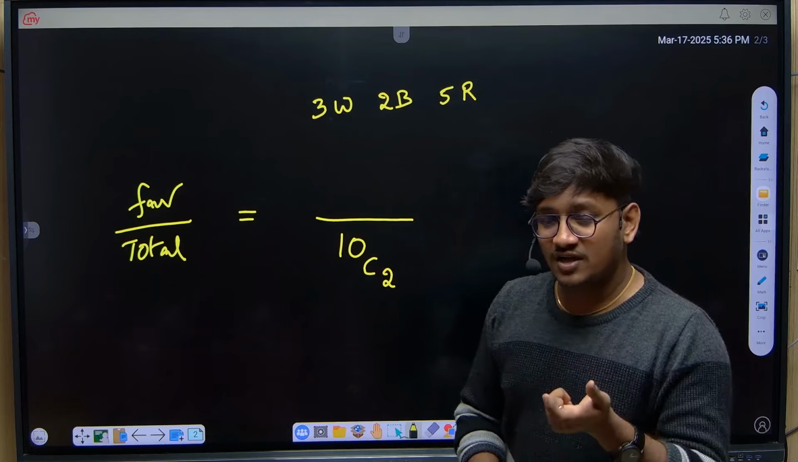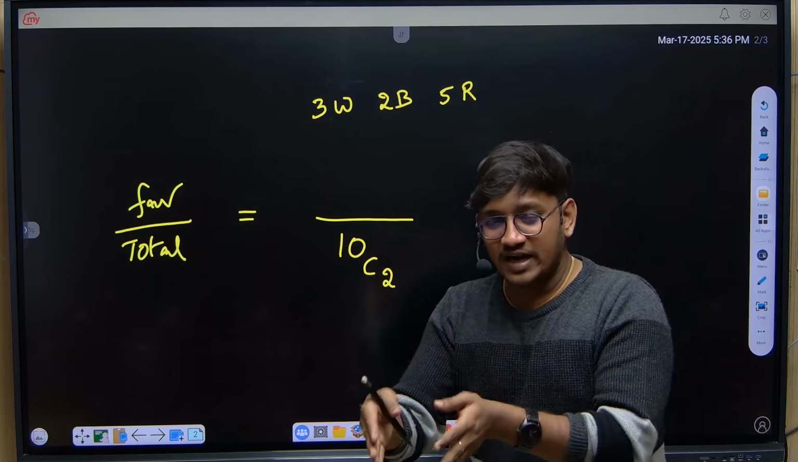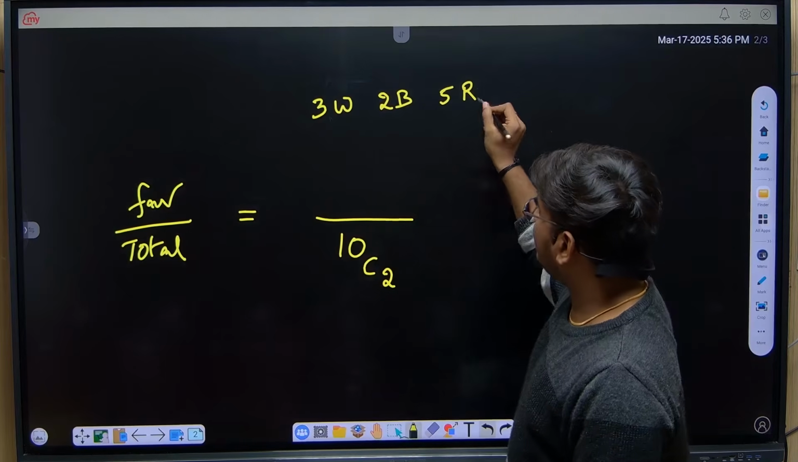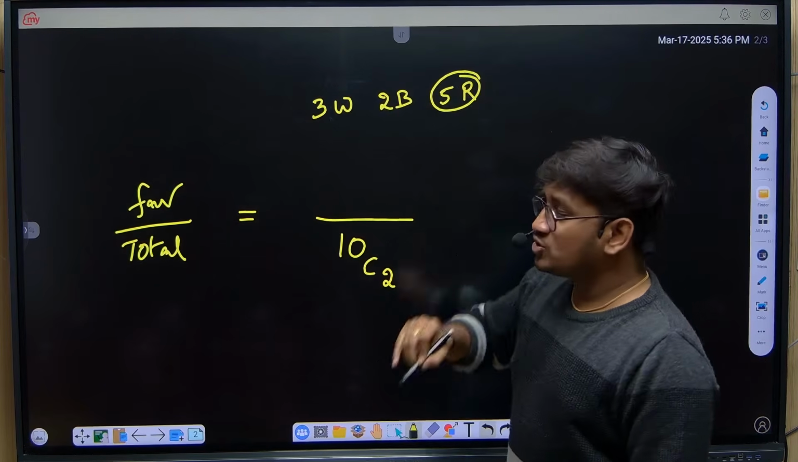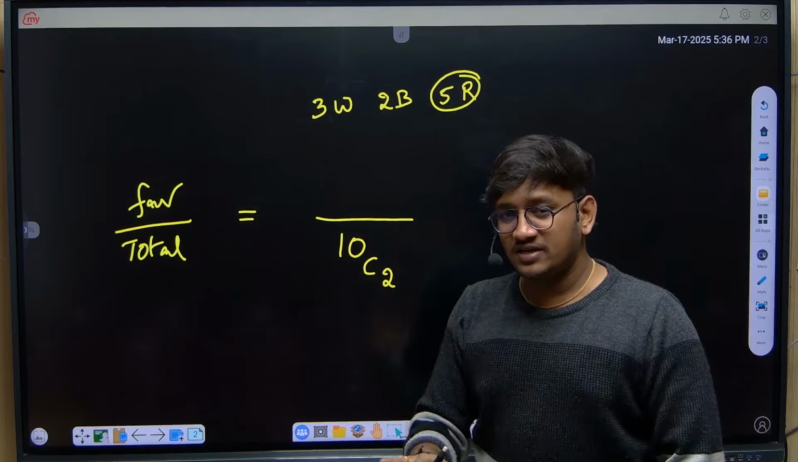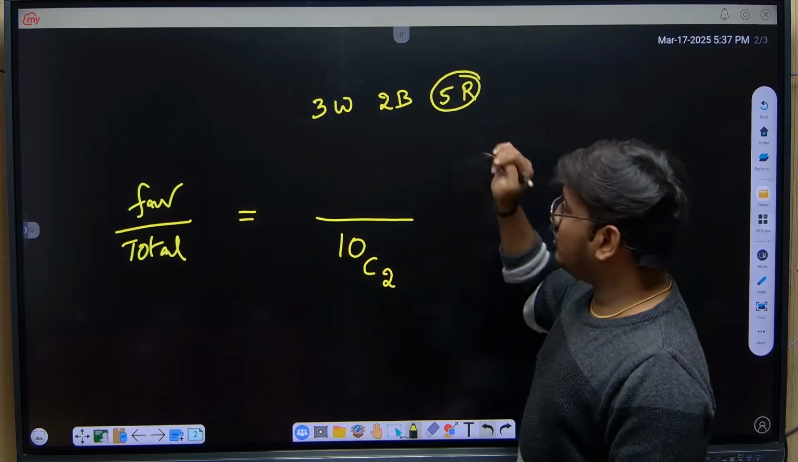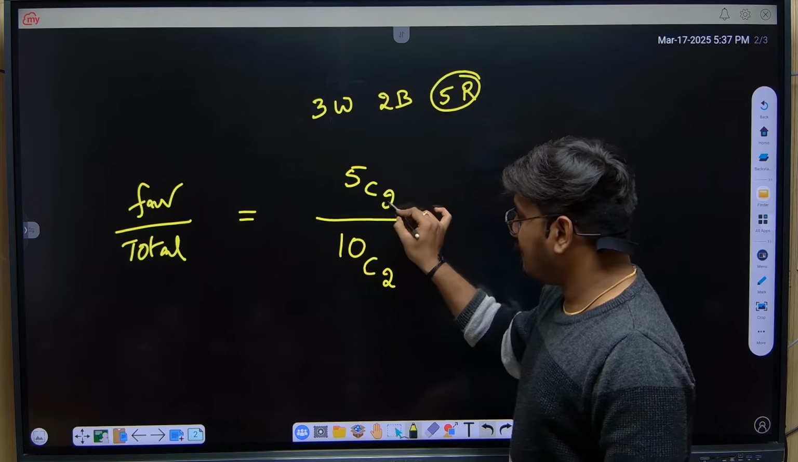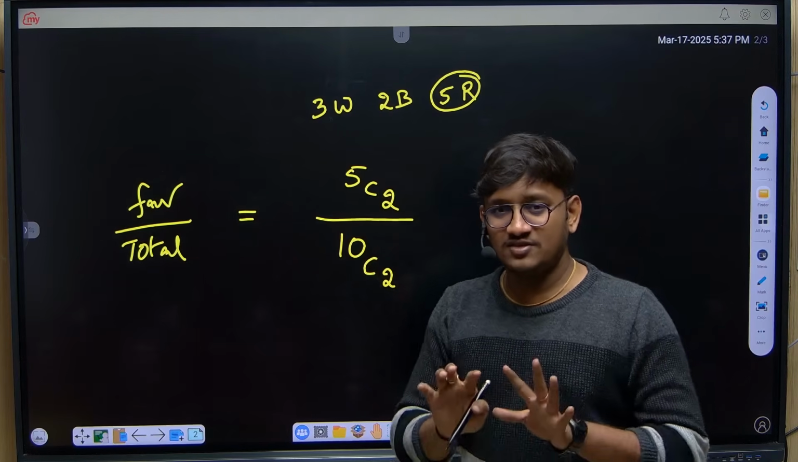The favorable chance is that the two balls you select are both red color balls. So how many red color balls do we have here? 5. So the two balls that you select should be from the 5 red color balls. So 5C2 by 10C2. This is the final answer.